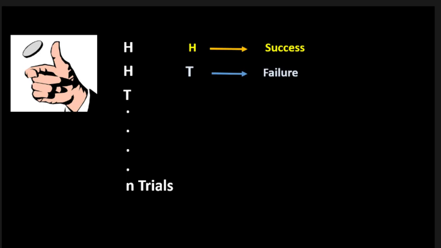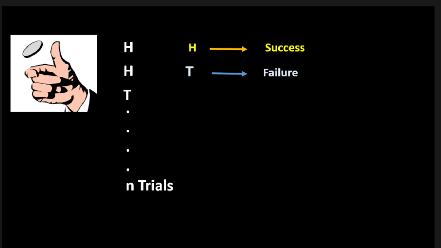If we toss a coin and observe the probable outcomes, in a first trial we get a head, in a second trial we get a head too, in a third trial we get a tail, and we continue this experiment for n number of trials. Let us denote the head outcome as success and tail outcome as failure in a single trial.